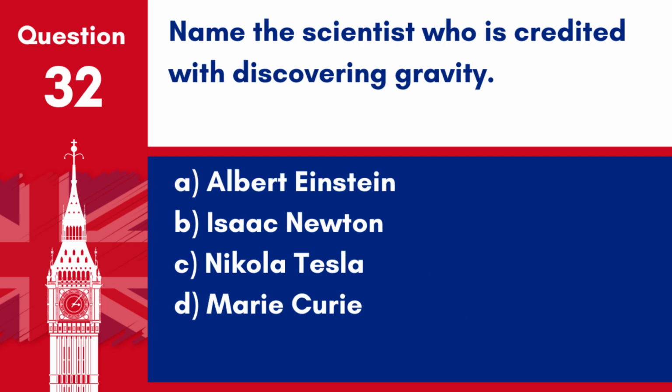Question 32. Name the scientist who is credited with discovering gravity. A. Albert Einstein. B. Isaac Newton. C. Nikola Tesla. D. Marie Curie. Answer: B. Isaac Newton. Newton is renowned for formulating the law of universal gravitation.